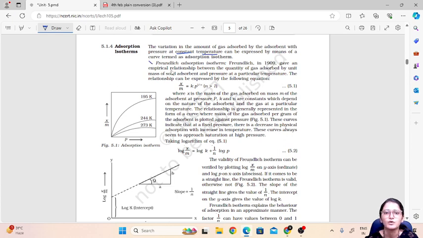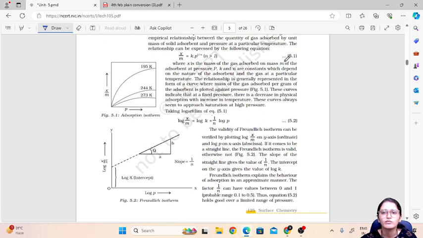Now this is very important, that is Freundlich adsorption isotherm, and it is asked frequently in the exam. So Freundlich, who was a scientist, in 1909 gave an empirical relationship between quantity of gas adsorbed by unit mass of solid adsorbent. It was given by x/m = k p^(1/n), where x is the mass of the gas adsorbed and m is the mass of the adsorbent at pressure p, and k and n are constants.